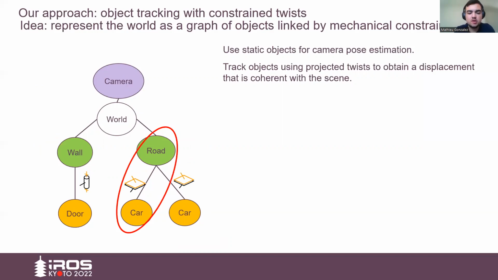For example, here between the car and the road, we have a planar joint that forces the translational speed of the cluster to be parallel to the road and its rotational speed to be perpendicular to the road. This way, we obtain a displacement that is coherent with the scene.